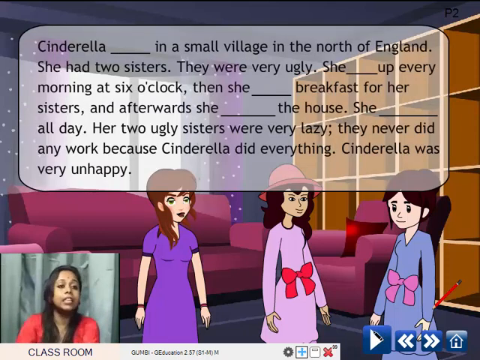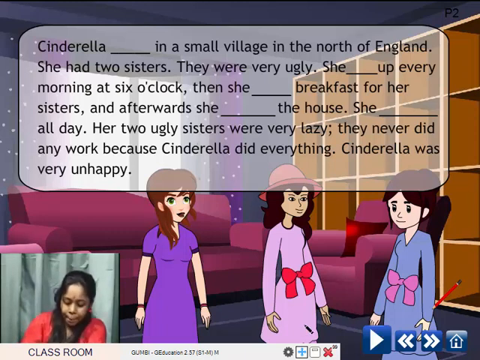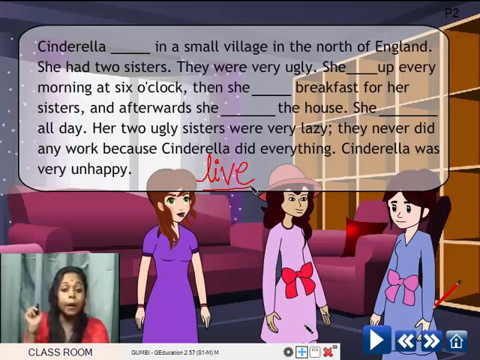Yes, ma'am. So see, Cinderella dash in a small village in the north of England. So the verb is live. Children, you'll have to use the correct form of the word live in the blank. Can you do that? So the word is live. L-I-V-E. The verb is live.